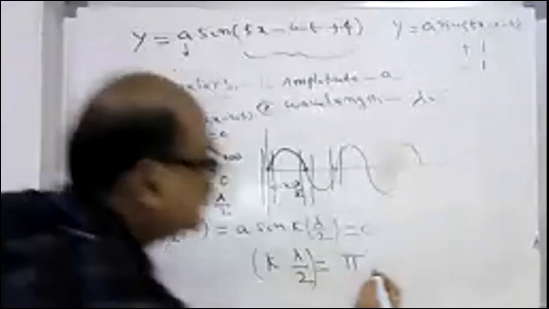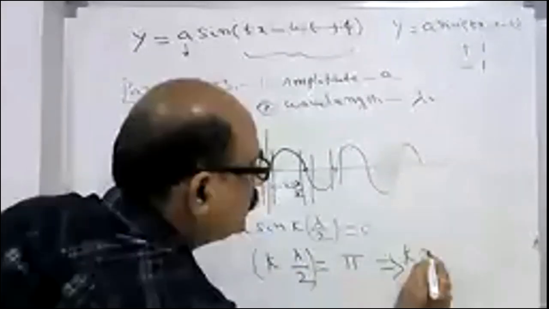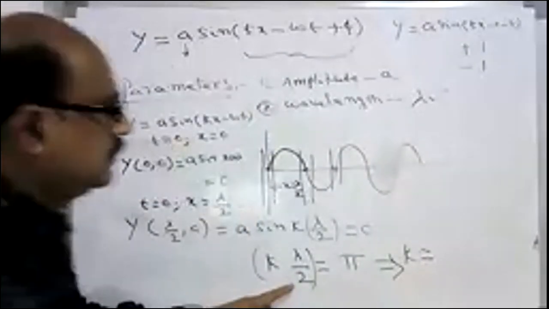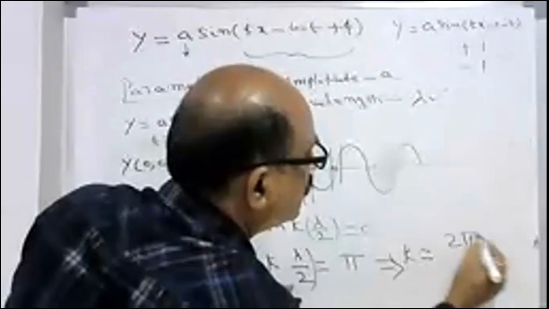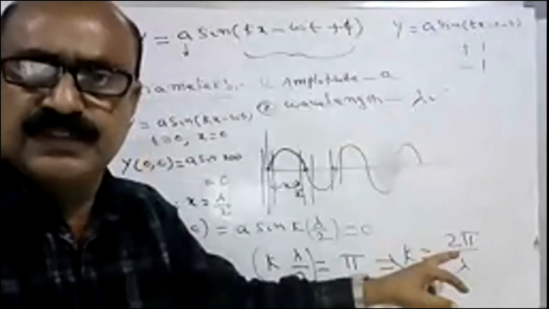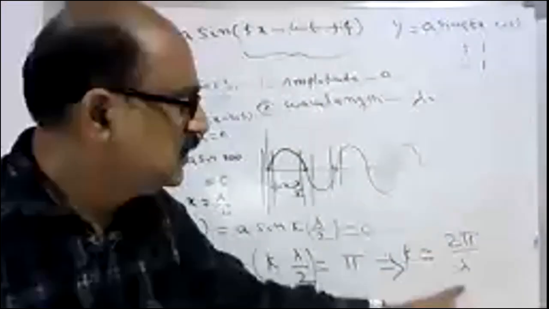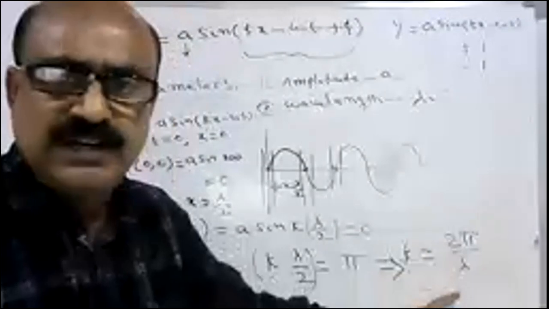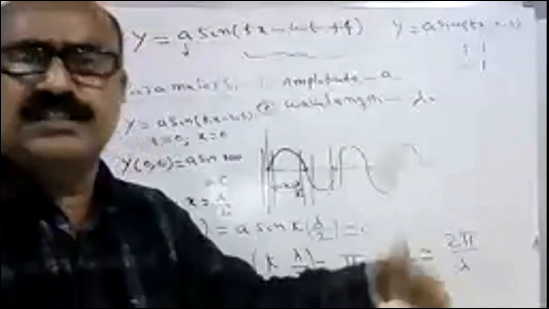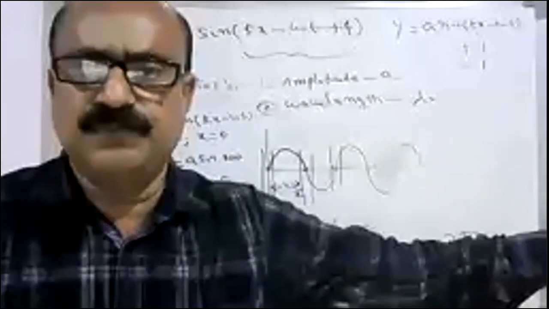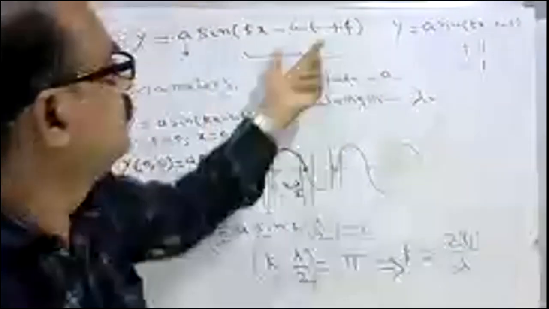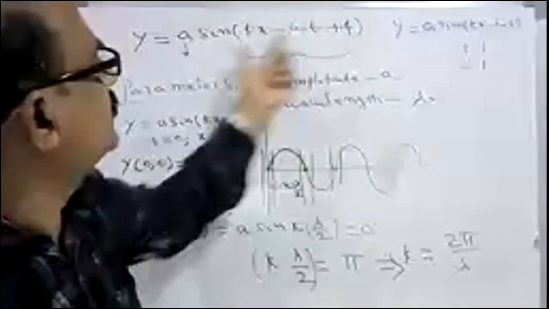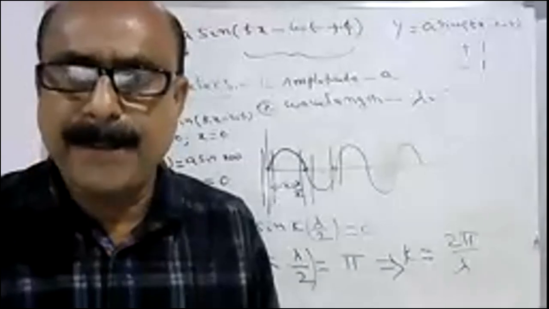So what will be the value of k now? 2 pi by lambda. Very good. We have chosen this k, which is a constant, equal to 2 pi by lambda, the same at any given x and t. Are you clear? This is how we can choose the value of k.